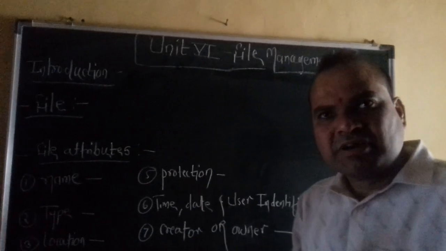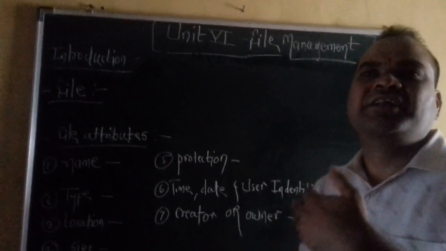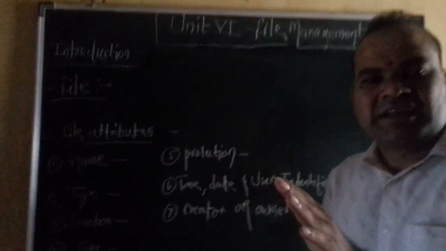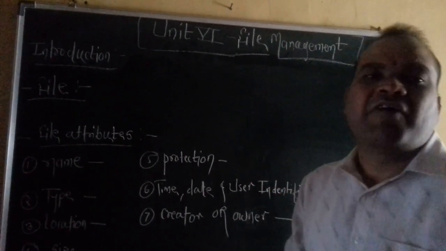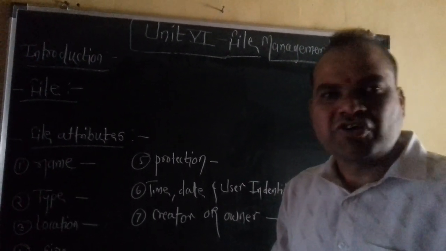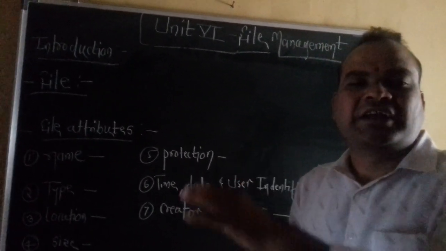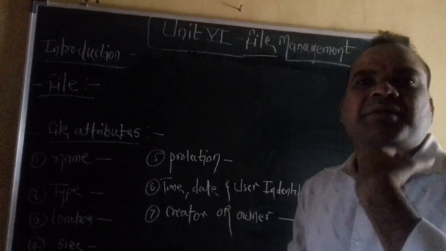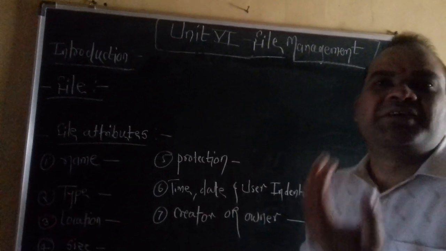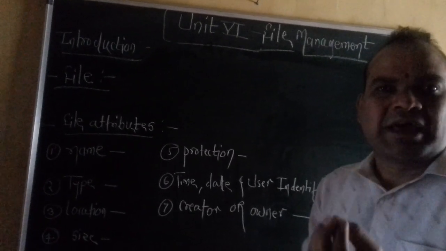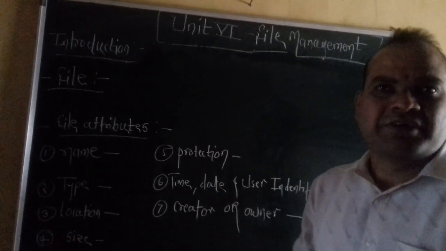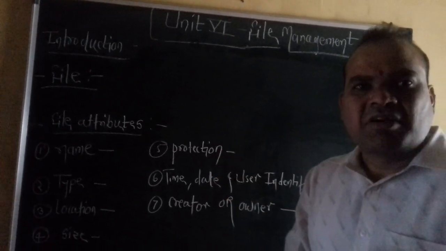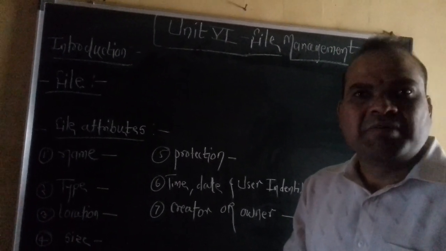Once a user creates a file in the machine, that file is created. The file holds a number of pieces of information or data. That information or data can sometimes be images, graphical images, programs, data, or audio. There are many kinds of information available in those files.